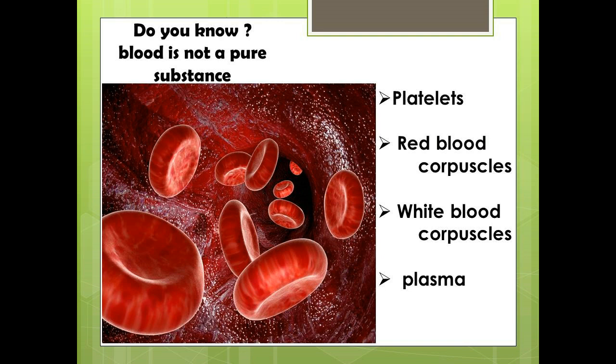Do you know blood is not a pure substance? Why is it not a pure substance? It is a mixture of various components such as platelets, red blood corpuscles, white blood corpuscles and plasma. So, blood is a mixture.